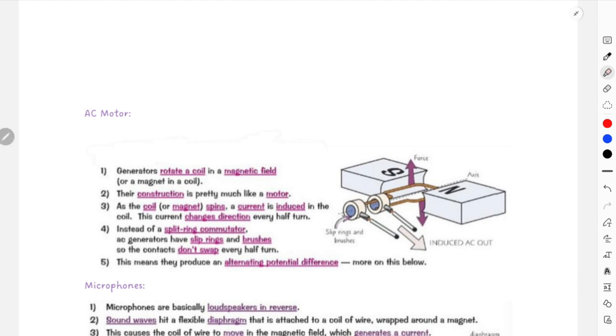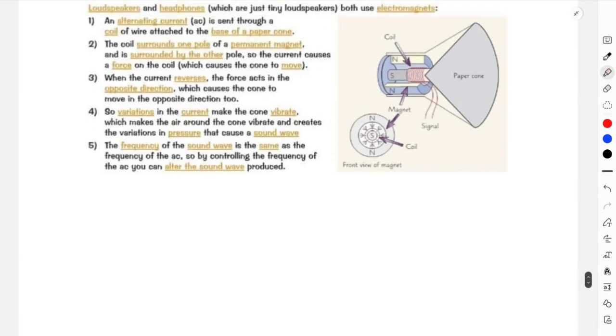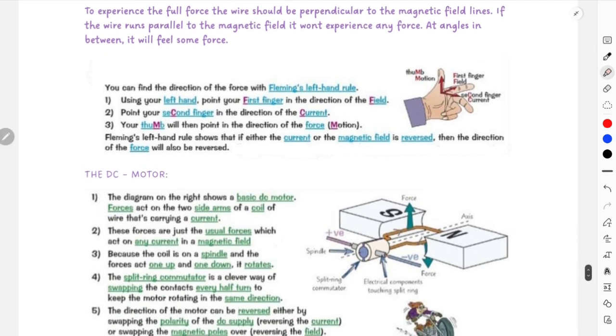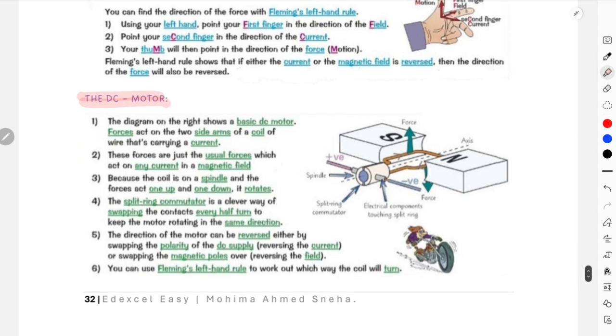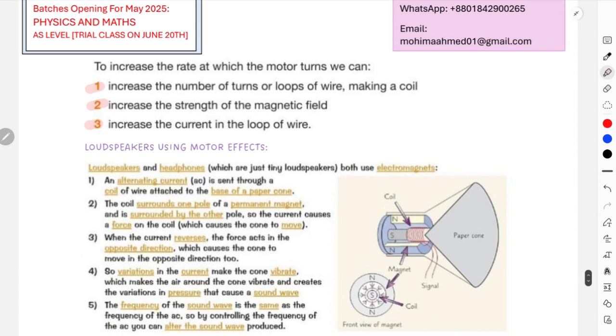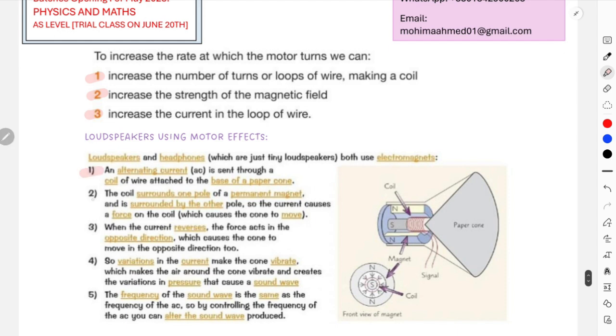The generator effect produces current, whereas the motor effect uses force to produce either sound or any kind of change that they want to produce. Always memorize the points for DC motors. These are points 1, 2, 3, 4, 5, 6, and these are very important for increasing the rate at which the motor would turn. These three points are very important.